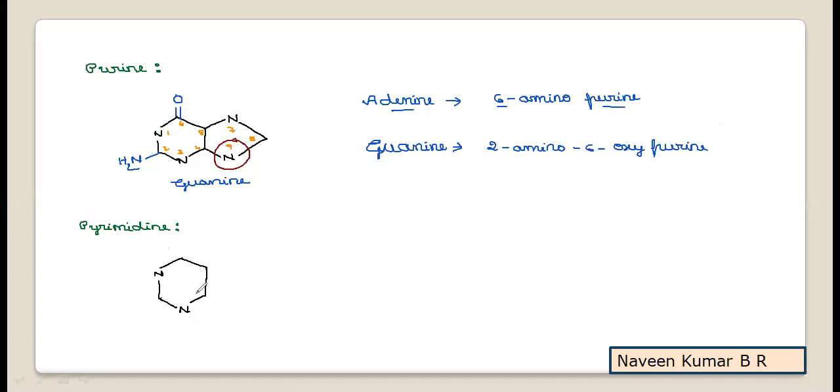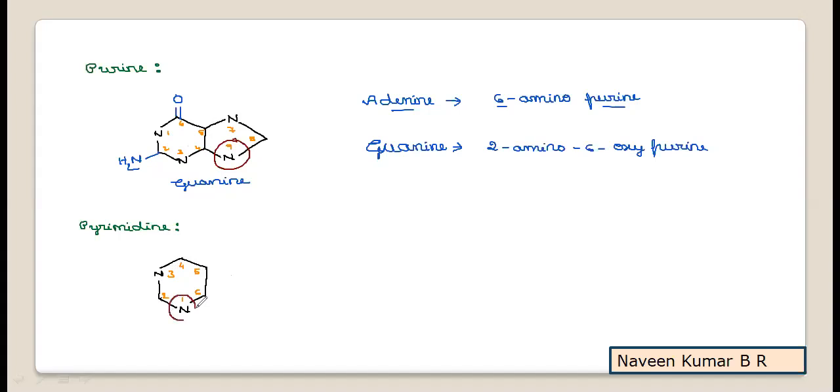Here the number starts from this particular nitrogen: 1, 2, 3, 4, 5, 6. This you need to practice in a clockwise direction. Here we have considered anti-clockwise. So this numbering is very important. If you learn this, easily you can understand the structures of nucleic acids.